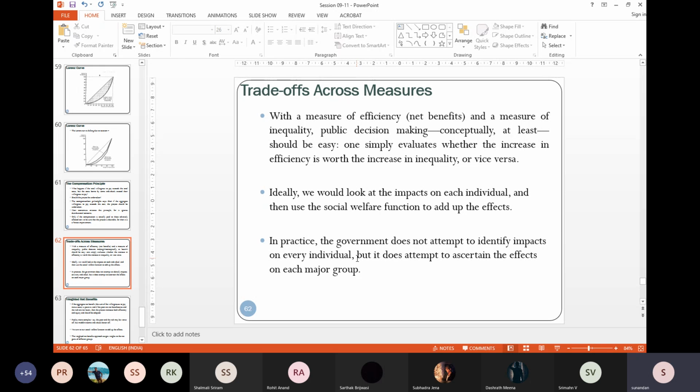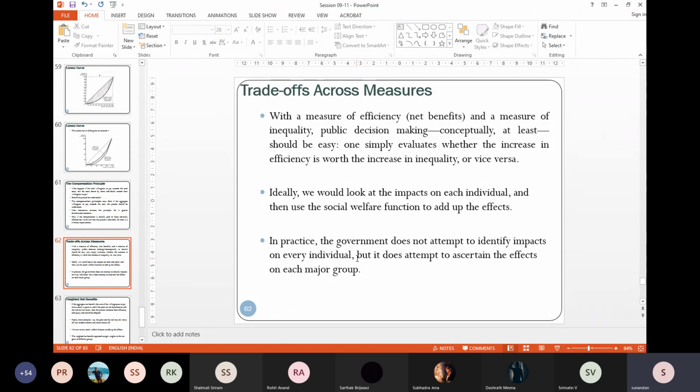So who will be better off and who will be worse off? The users of smartphones will be worse off because they have to pay higher price. Who will be better off? The Indian smartphone makers. They have now an edge because their phones are not attracting this tax. Only the imported are attracting this tax. So you identify these major groups.